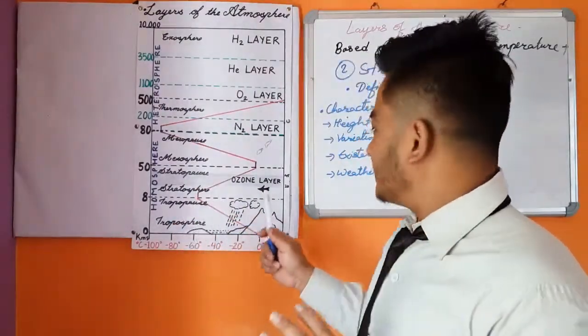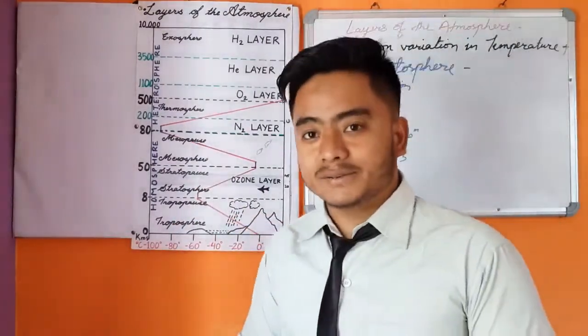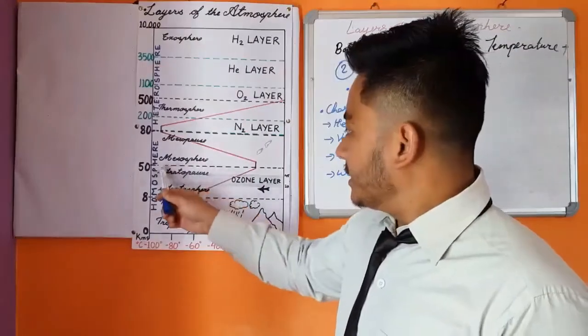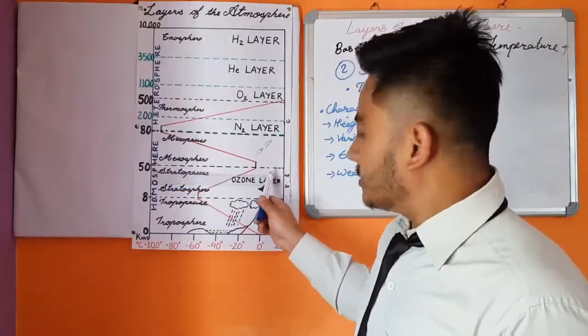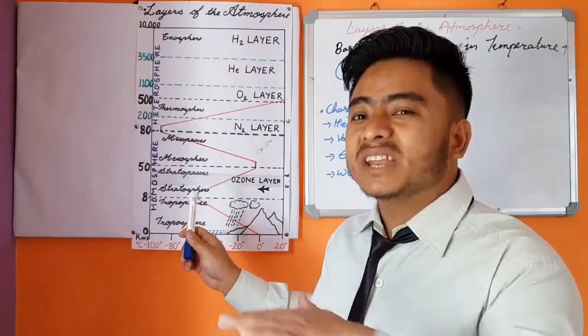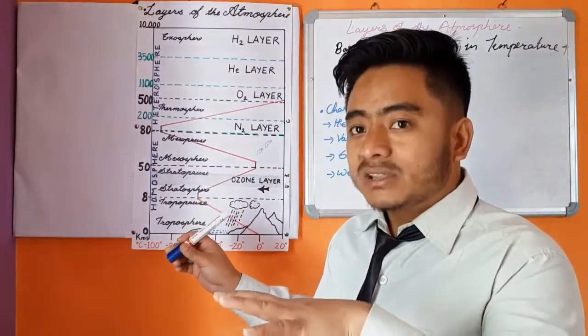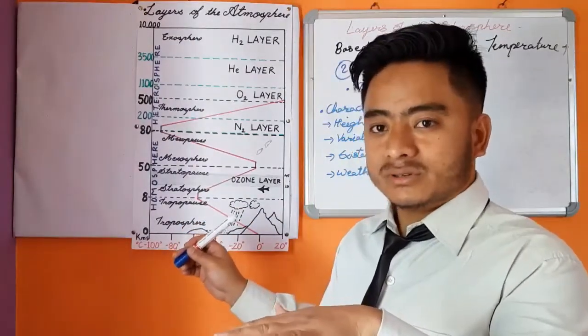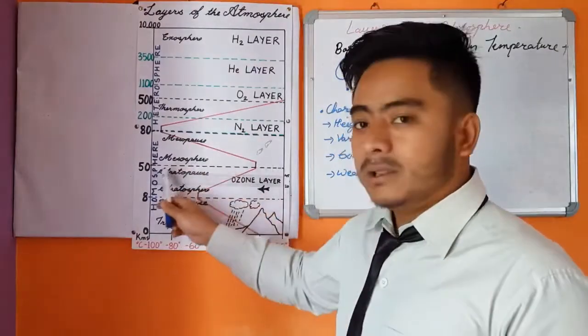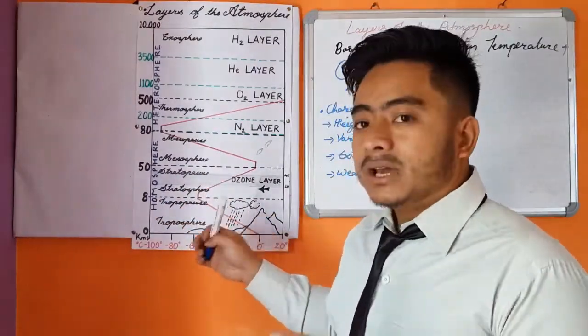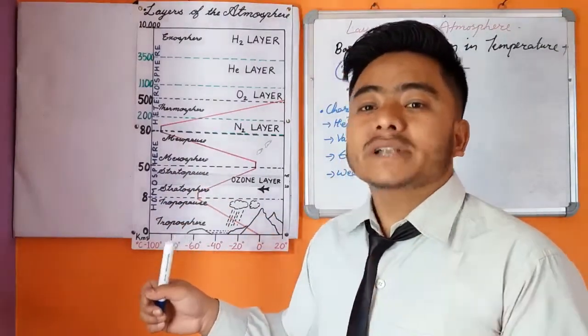And the fourth characteristic is weather phenomena. In the stratosphere, clouds are very rare, meaning there are very few clouds in this layer. As a result, atmospheric phenomena like thundering, lightning, rainfall and cloud formation do not take place.